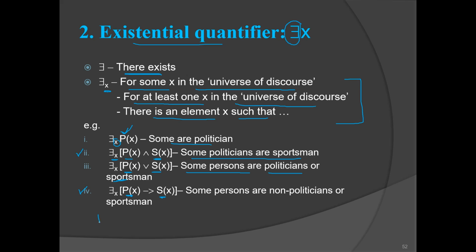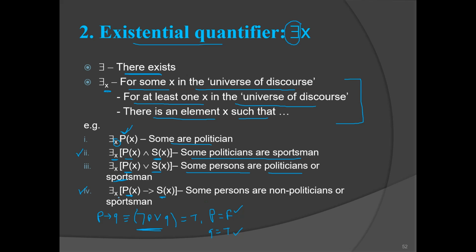So here we are using this property: P implies Q is equivalent to negation of P or Q. Now this sentence is true when P is false or Q is true, right? This expression is true when P is false, because we have a negation of P. So P is false or Q is true.